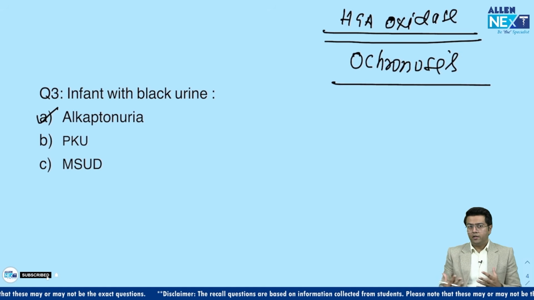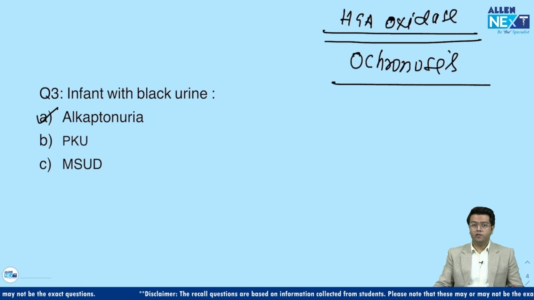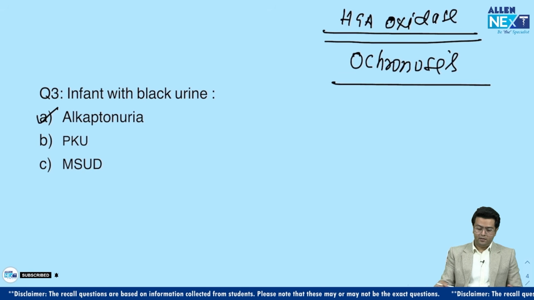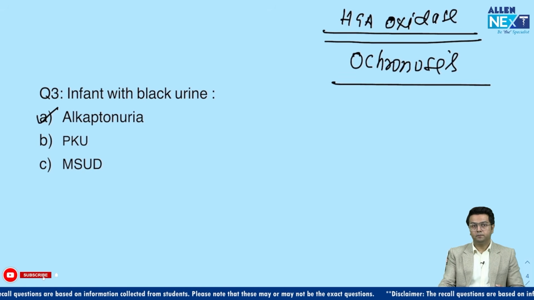So when external features appear, like darkening of the sclera or the skin of the palm and the sole, we call it ochronosis, because the skin biopsy will show ochre colored dermal fibers, which may appear like banana bodies, ochre colored banana bodies. Okay, guys, so that is question number 3.